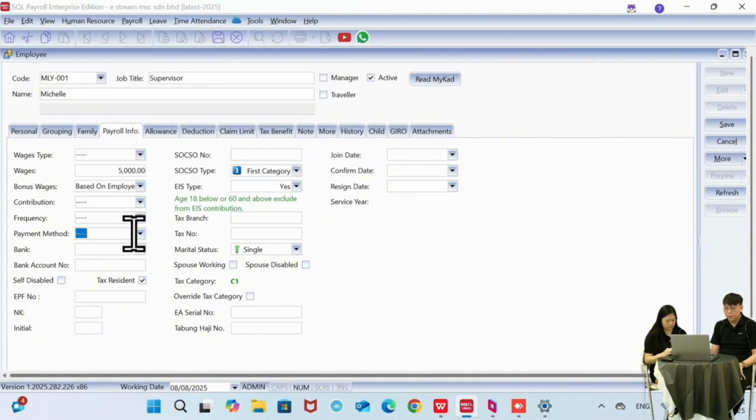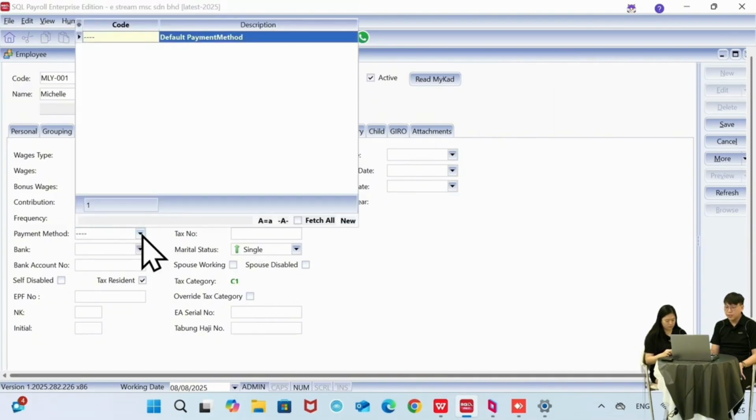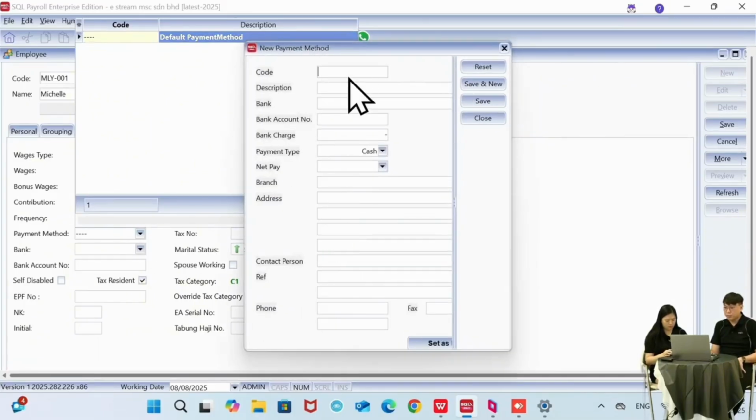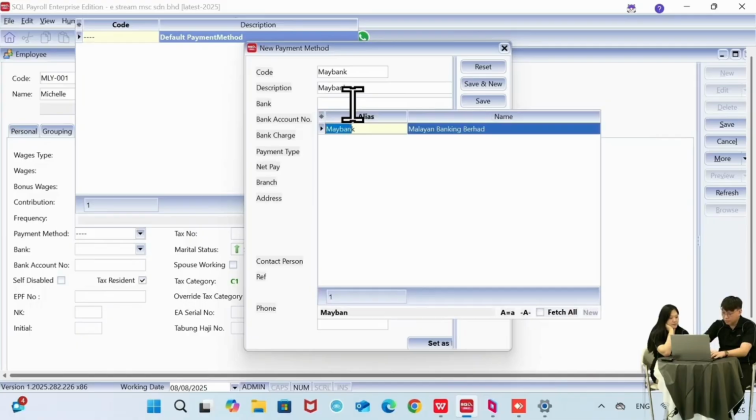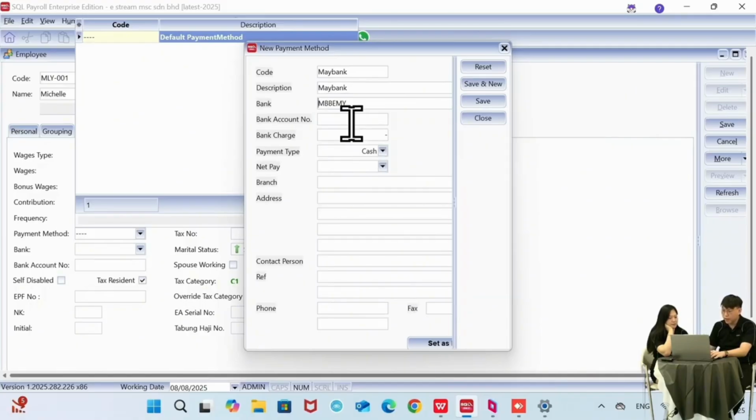Okay, followed by the payment method. The payment method here actually is the company payment method to the employee. So let's say our company is using Maybank to pay the employee. We can just create a payment method as Maybank here, followed by choosing the bank and the bank account number here.